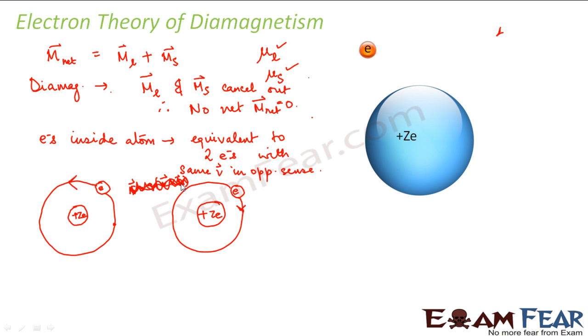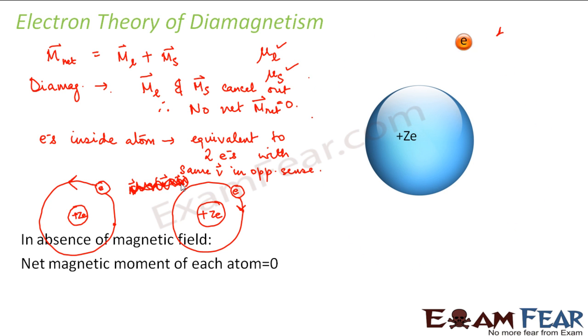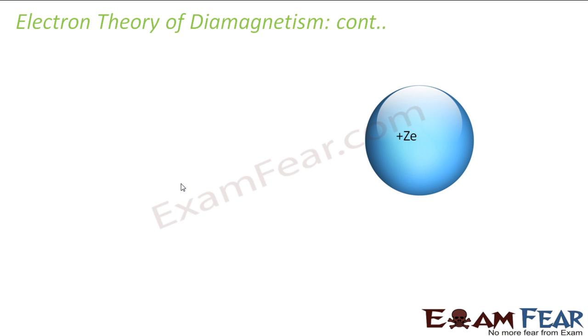Therefore, we can assume that inside each atom there are 2 electrons which are moving with the same angular velocity but in opposite sense. So, we conclude that in the absence of a magnetic field, the net magnetic moment of each atom is 0. Now we will look at the scenario when we apply some magnetic field. What happens when we apply an external magnetic field? In that case, the scenario would be something like this.